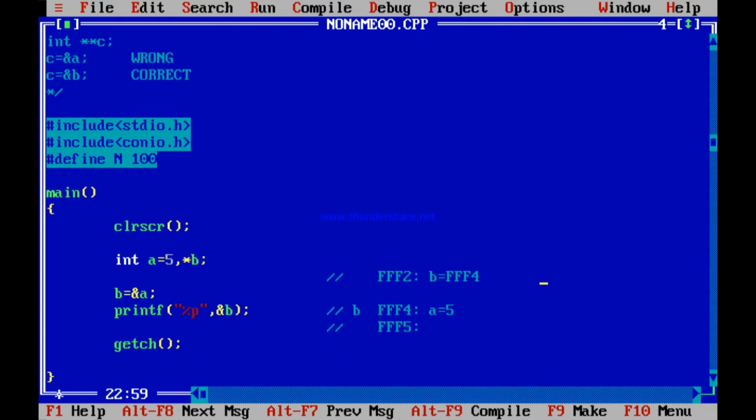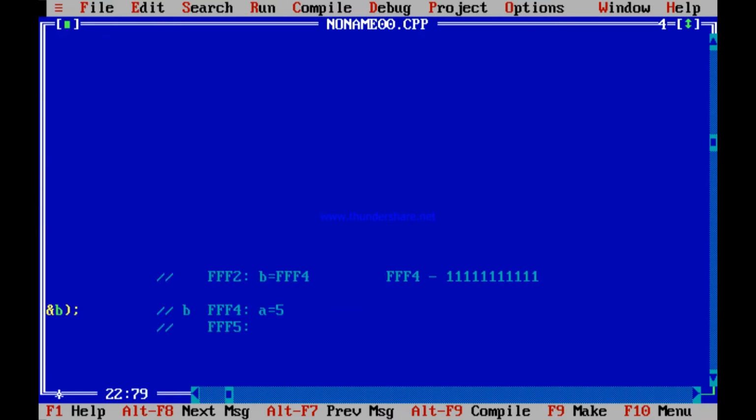And is not it normal? Because FFF4 in binary, what does it mean? In binary, if you convert FFF4, F means 1 1 1 1, again F means 1 1 1 1, again F means 1 1 1 1, F is 15. I told you how to convert. Each hexadecimal digit is converted to 4 bits, 4 binary digits. So F is 1 1 1 1, F is 1 1 1 1, F is 1 1 1 1, and 4 is 0 1 0 0. How many bits in total? 16, and quite obvious, each hexadecimal digit is 4 bits. So 4 hexadecimal digits is 16 bits.